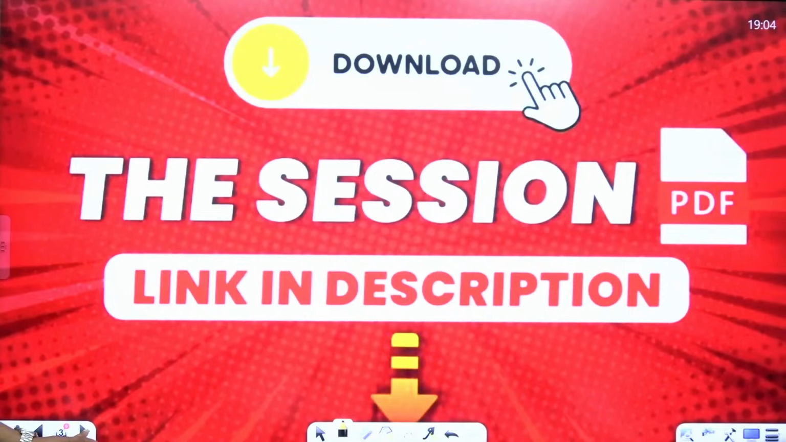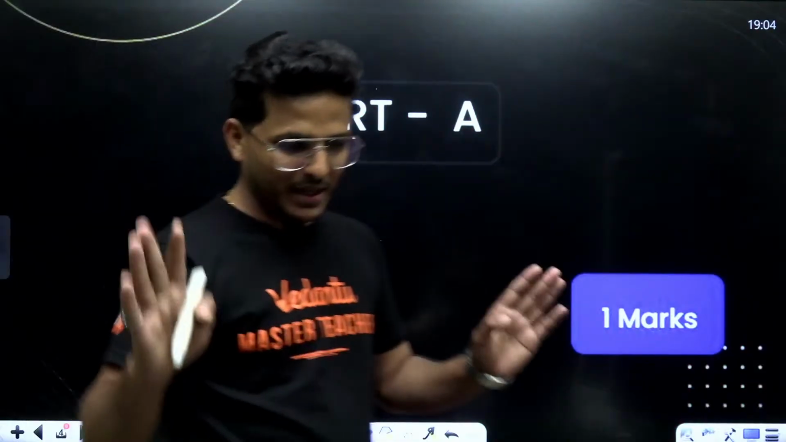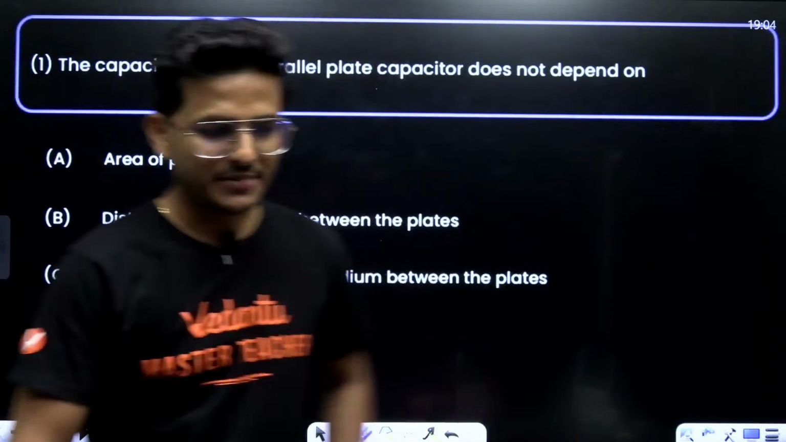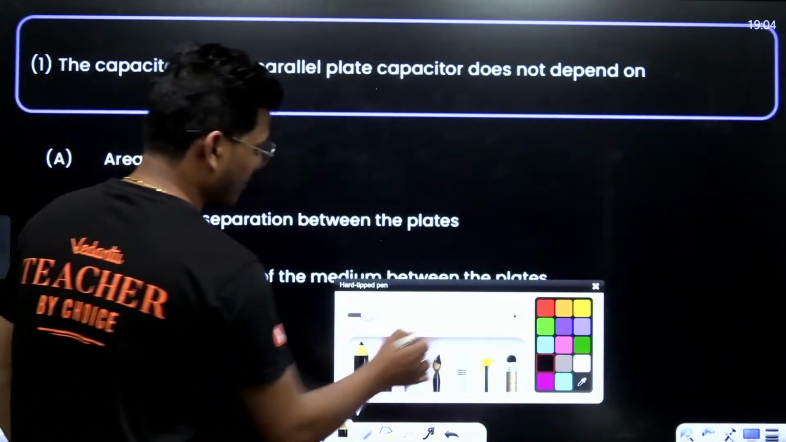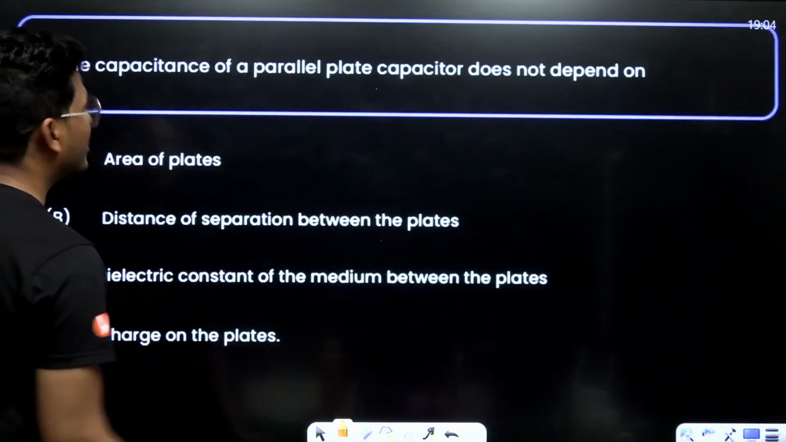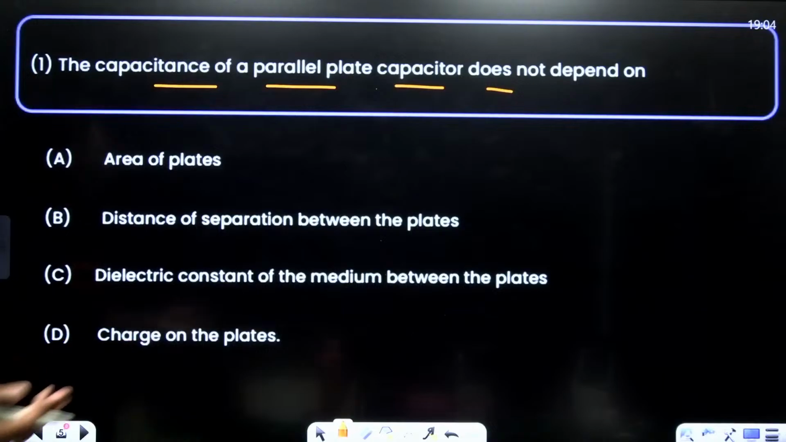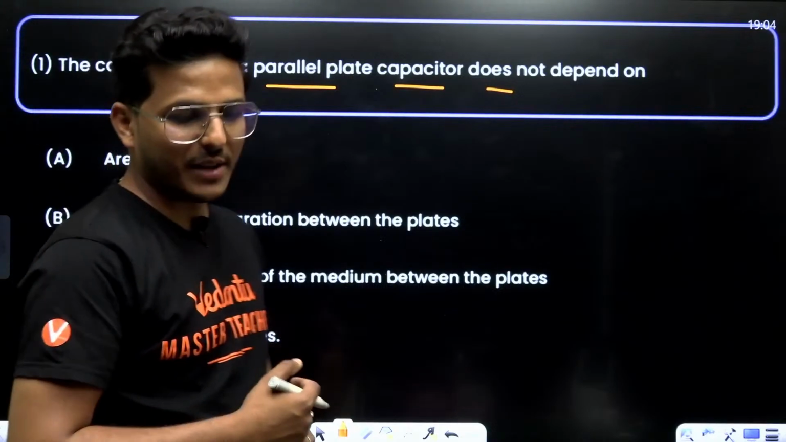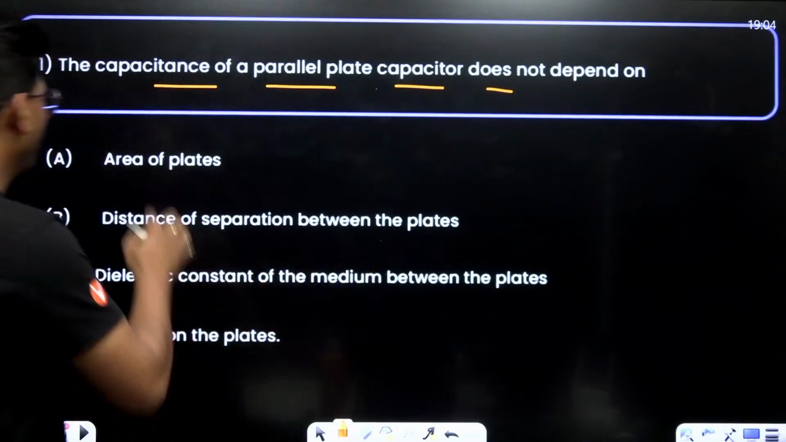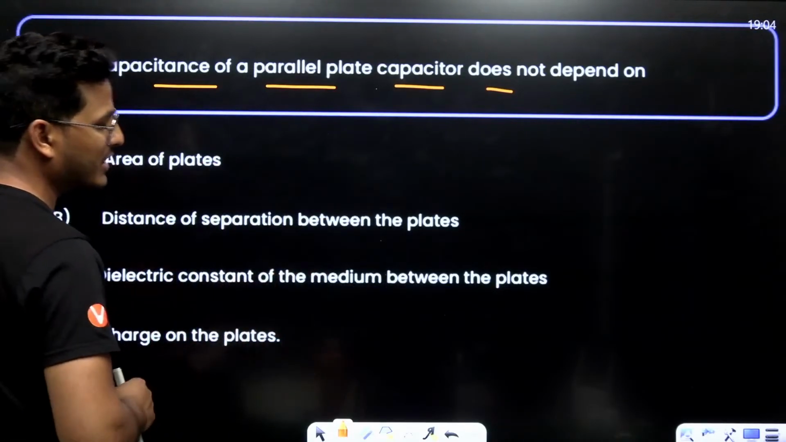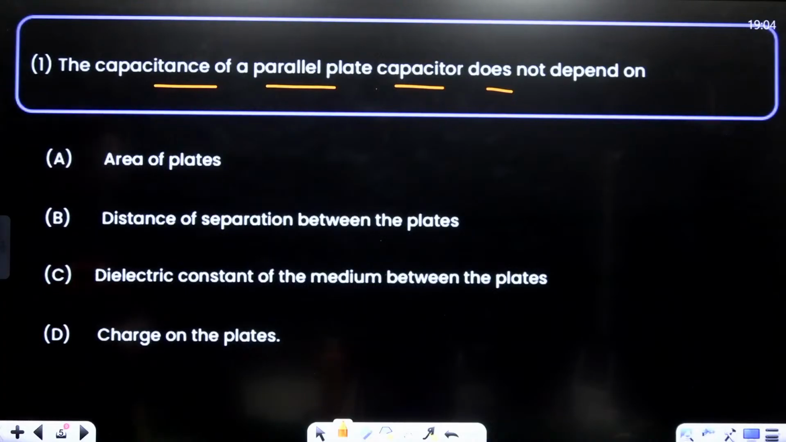So, let's begin Part A, that is 1 marker questions. Let's start with the very first question. This is a very simple question, right? The capacitance of a parallel plate capacitor does not depend on: area of the plates, distance of separation between the plates, dielectric constant of the medium between the plates, or charge on the plates.